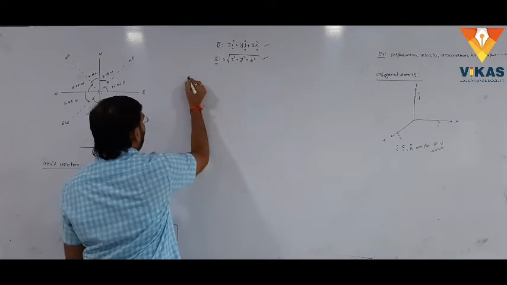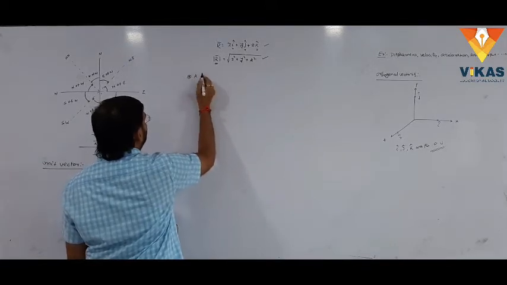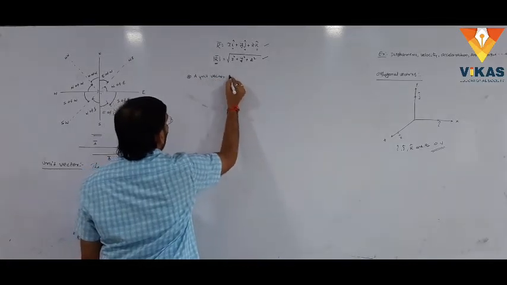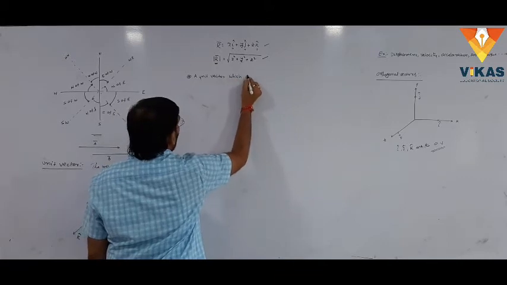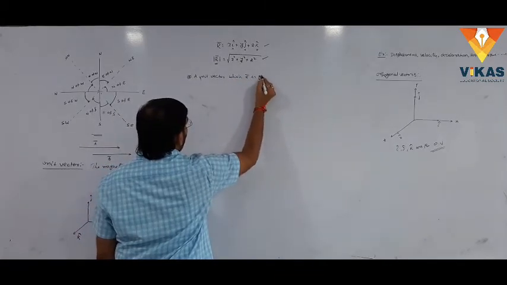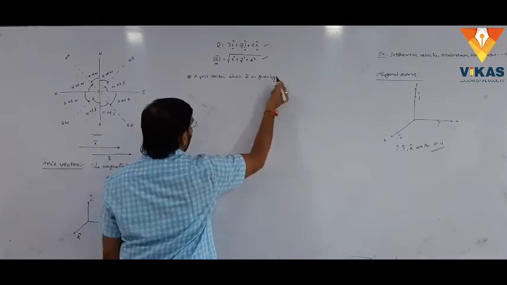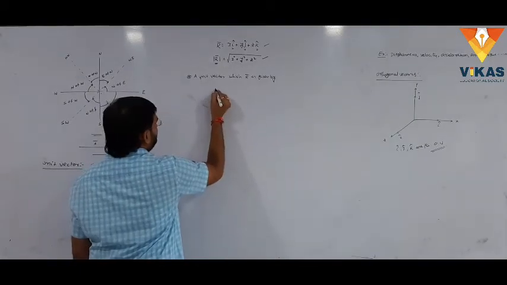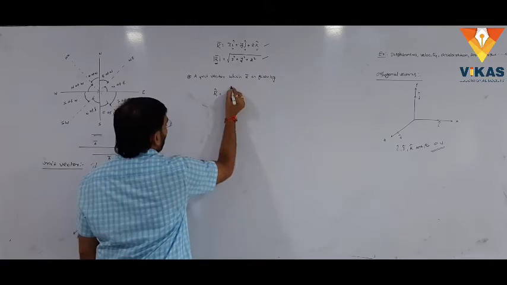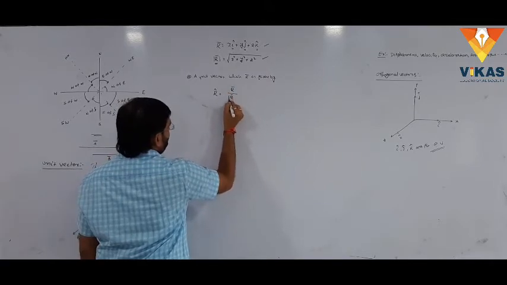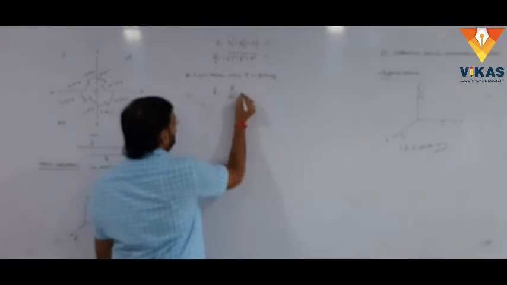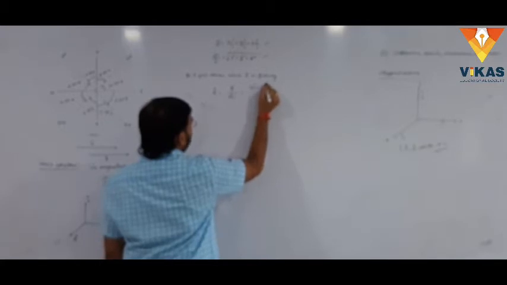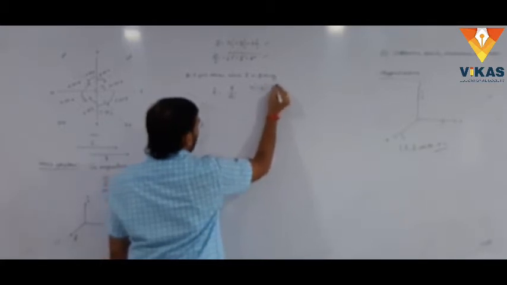Here, one more important point: the unit vector which is along r bar is given by r cap equal to r bar by r bar modulus. We know r bar already: x i cap plus y j cap plus z k cap.